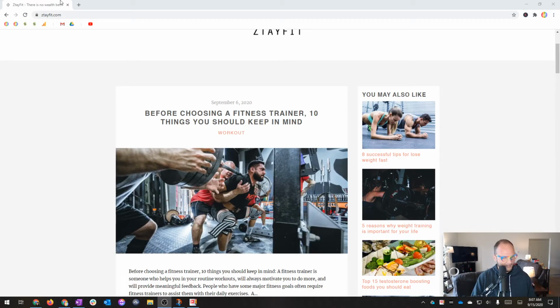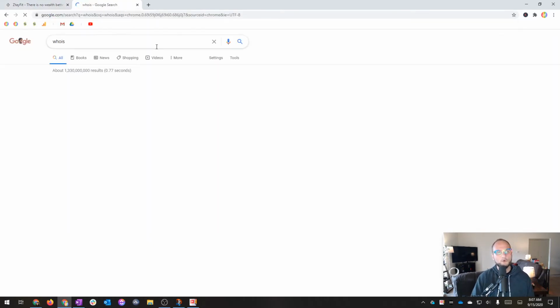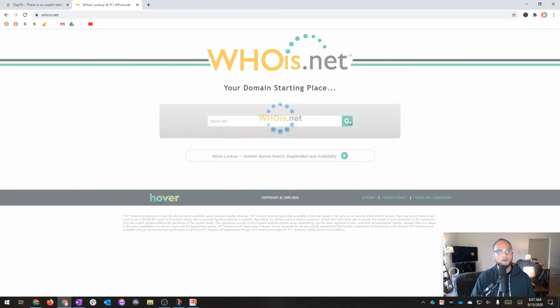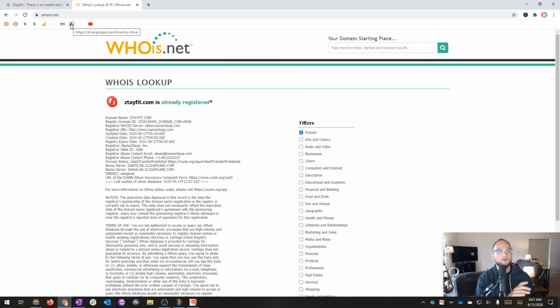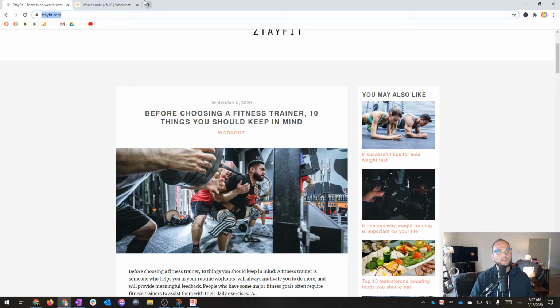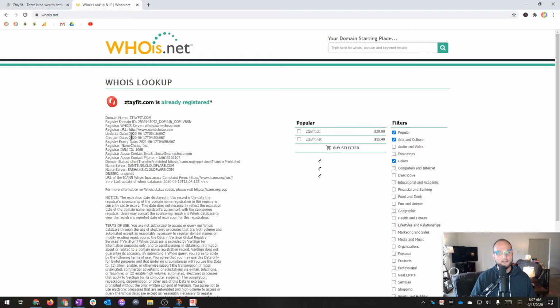The first thing that I did was I ran this through a Whois tool. Whois is a tool that allows you to see the registrar information for a website. So if you drop in the domain, it will tell you various pieces of information about the domain. So who registered it, how long it's been registered, how long it will be registered for, where it is registered, things like that. The first question I asked myself was, how old is this site? If it's brand new, that's a factor here. And in fact, it is.